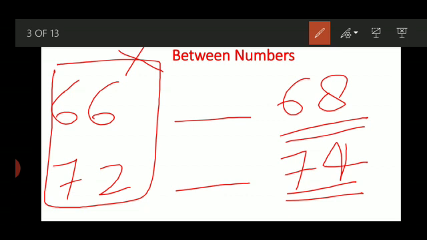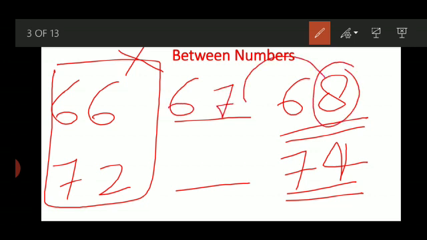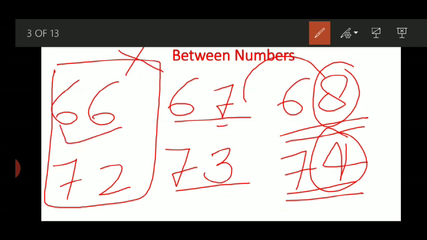I said, if any number ends from 1 to 9, the first number will never change. 6 will be same. What comes before 8? 7. 7 will be same. What comes before 4? 3. Now you see, match the sequence: 66, 67, 68, 72, 73, 74. I hope this example makes things clear, but we will take some more examples here.